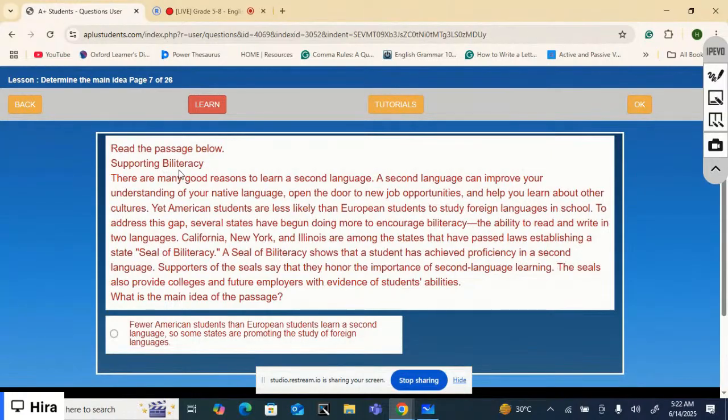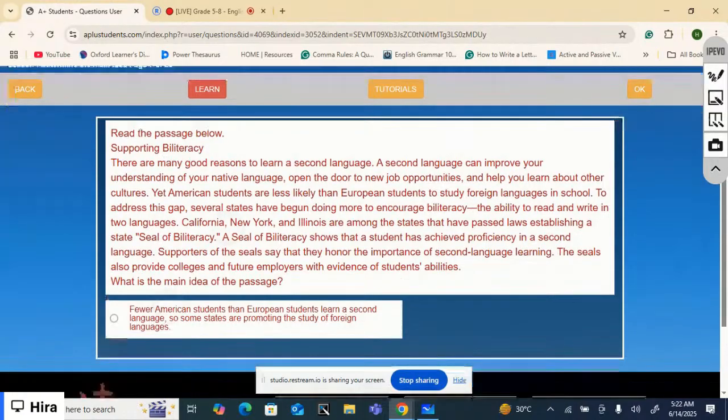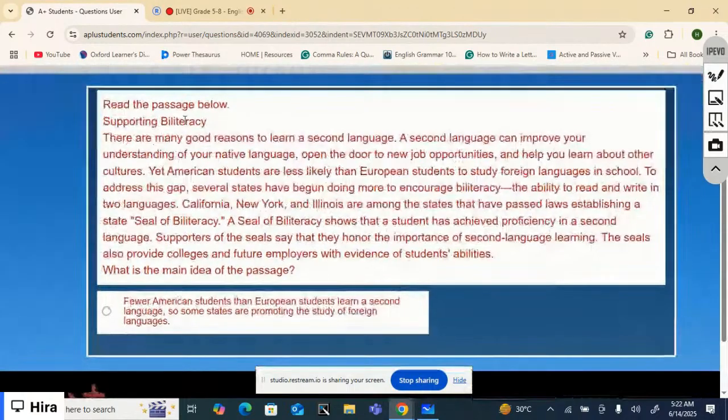Supporting biliteracy. There are many good reasons to learn a second language, a very important topic. A second language can improve your understanding of your native language, open the door to new job opportunities, help you learn about other cultures. Yet, American students are less likely than European students to study foreign languages in school.